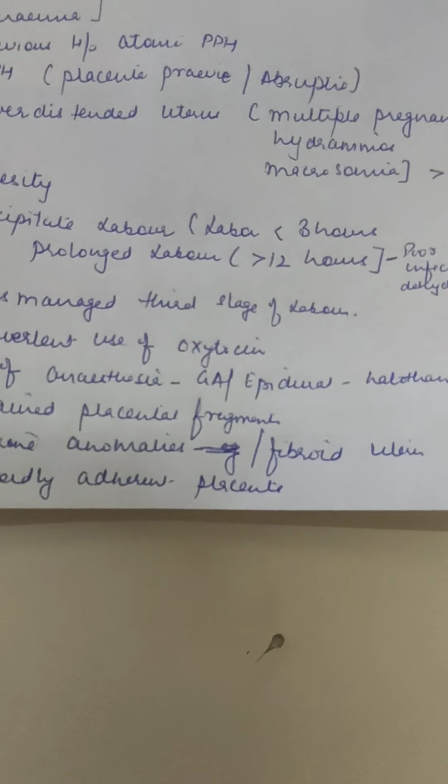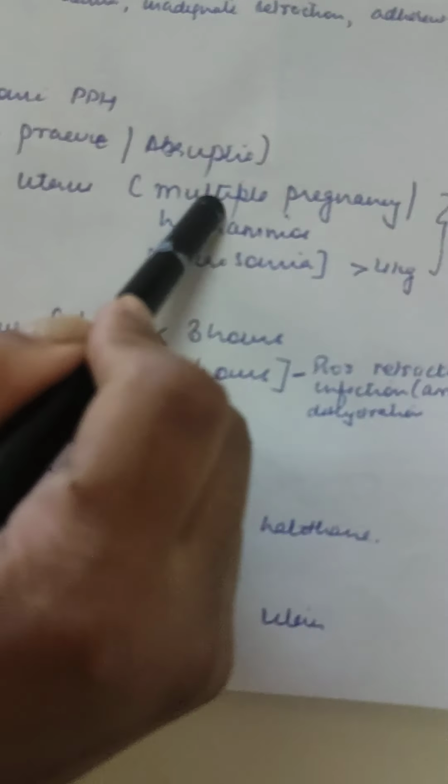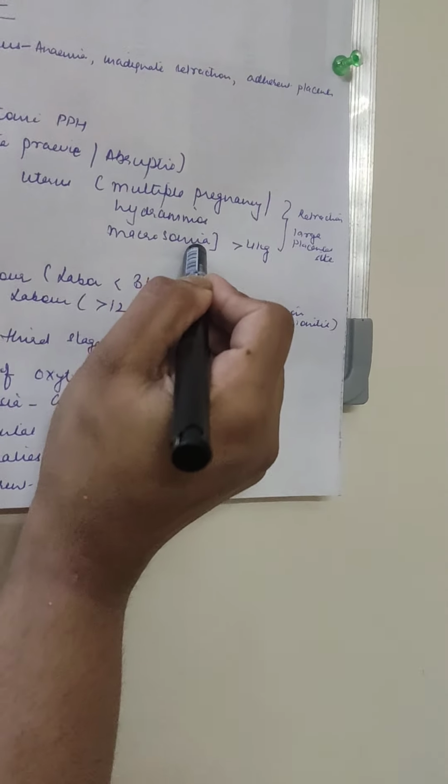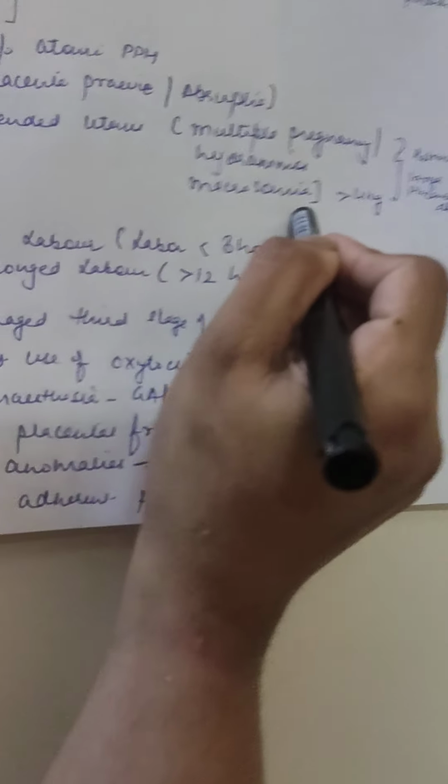What are the causes of an over-distended uterus? Multiple pregnancy, meaning more than one fetus. Hydramnios, polyhydramnios, more liquor. Macrosomia. This is a condition when the baby weight is more than 4 kg.